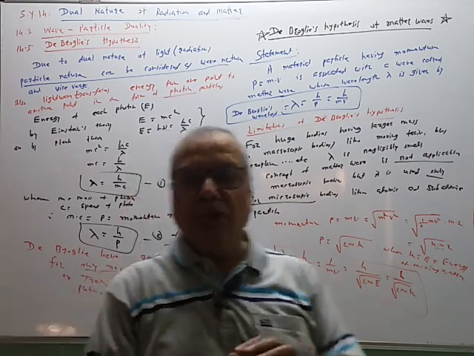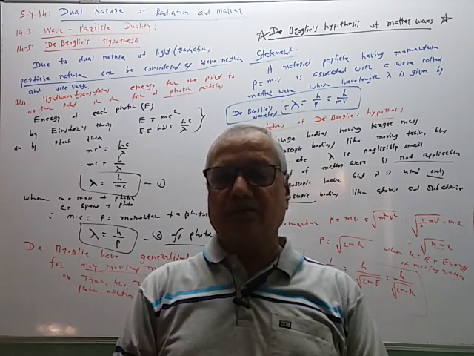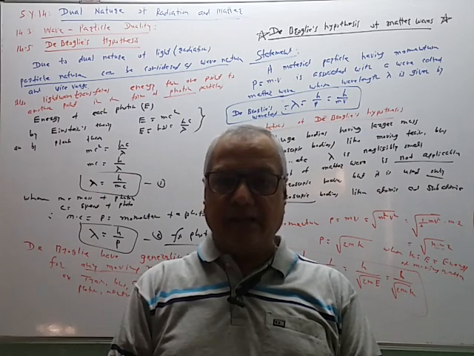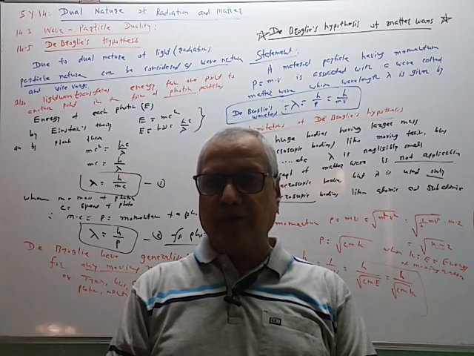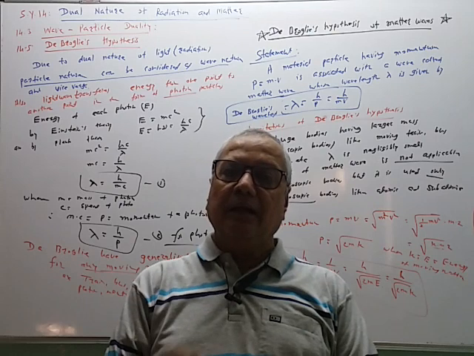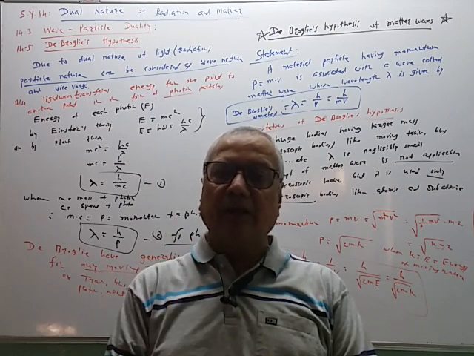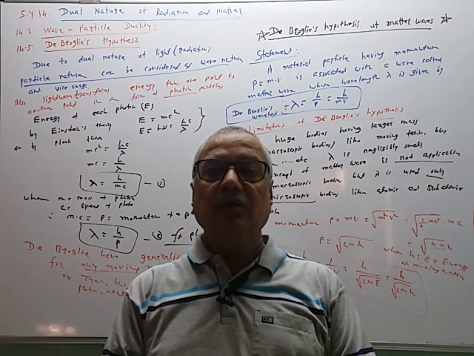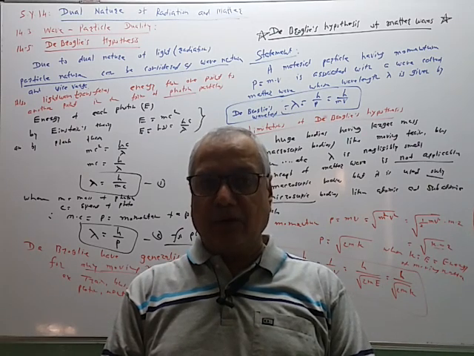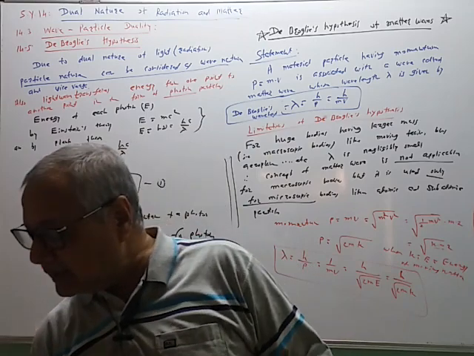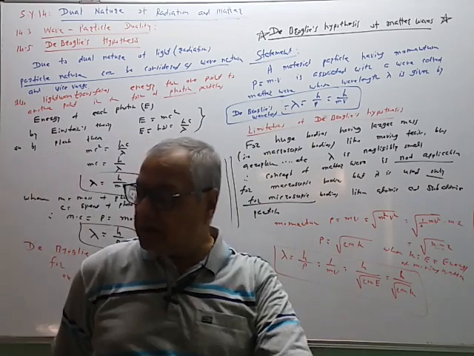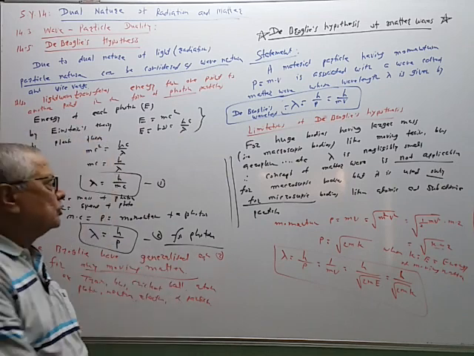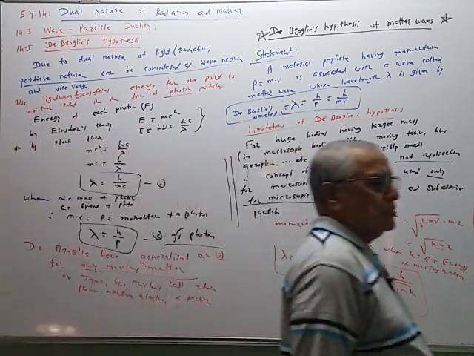Now we will consider one particular case when the electron is accelerated by applying a positive accelerating potential. Then it will have some momentum and some velocity. In that case, what is the wavelength associated with the moving, accelerated electron? We have to see that formula. Derive the expression for the de Broglie wavelength associated with an accelerated electron. So we will derive that relation separately.